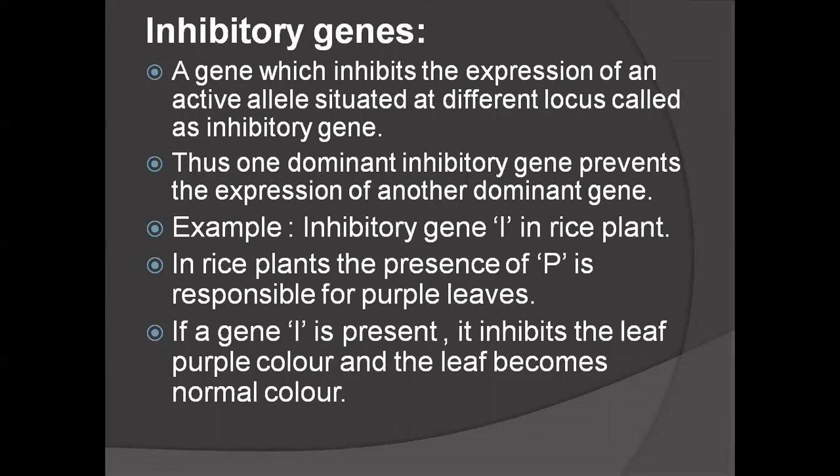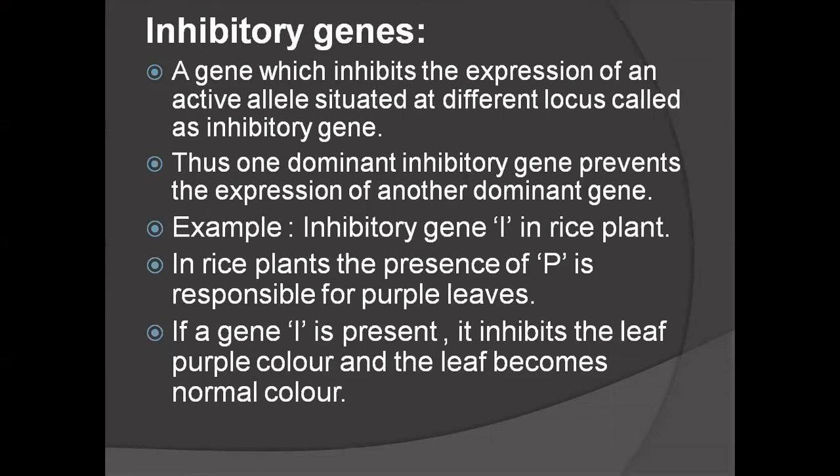Where is the other allele present? At a different locus, not the same locus. So when this allele is masked by a gene, then it is called an inhibitory gene.